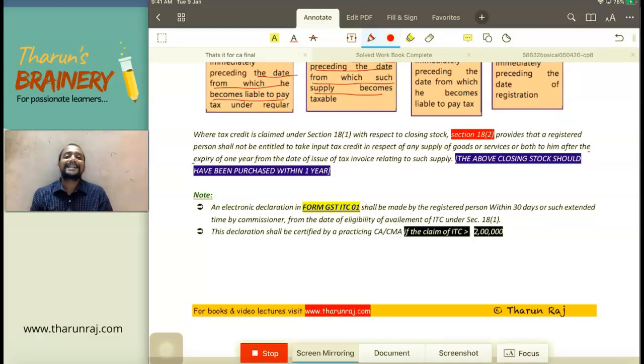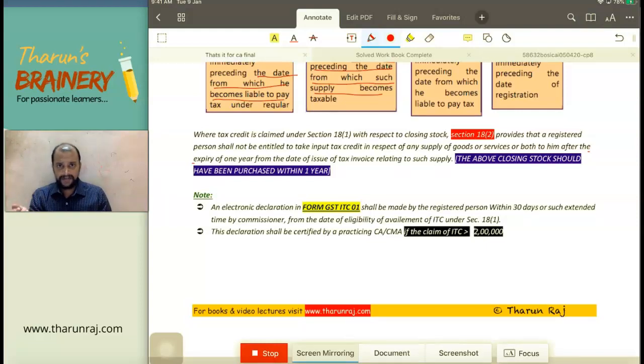Then, how can I take this ITC? Should I report it in GSTR 3B? No, the procedure is completely different. I need to file ITC 01, a declaration. If I want to take ITC on closing stock under 18 subsection 1, within the time limit under 18 subsection 2, I need to file a declaration. What is a declaration? Form GST ITC 01. What is the time limit? Within 30 days from the date when I am eligible to. Under 18(1)(a), the date I am liable to get registered, I get the registration certificate. That date I am eligible to take the ITC. Voluntary registration, the date when I get registration certificate.